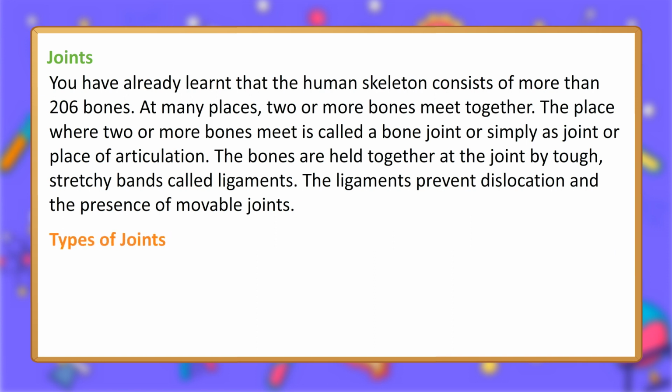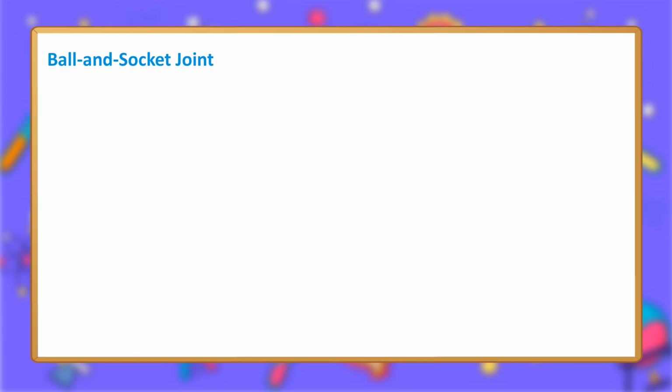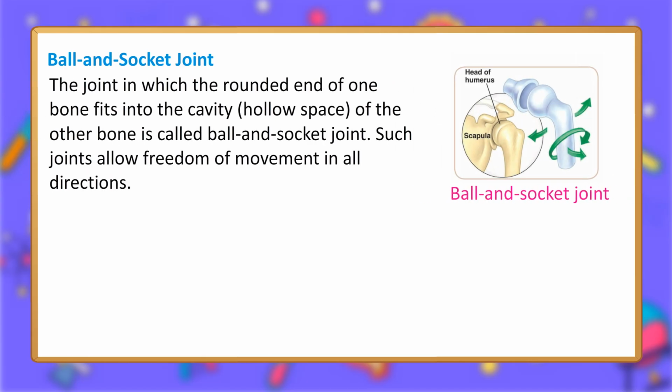Types of joints. There are various kinds of bone joints in our body. These are described below. Ball and socket joint. The joint in which the rounded end of one bone fits into the cavity, or hollow space, of the other bone is called a ball and socket joint. Such joints allow freedom of movement in all directions.